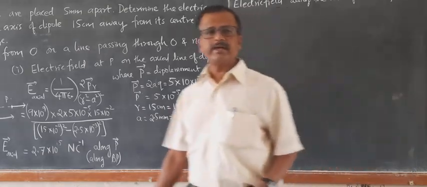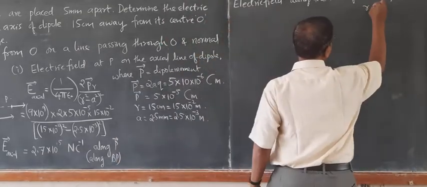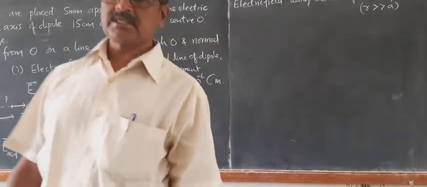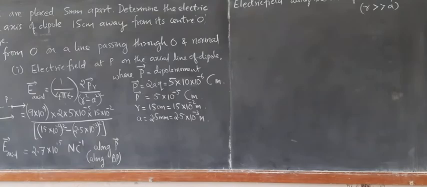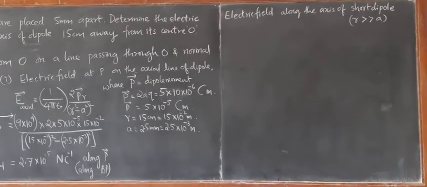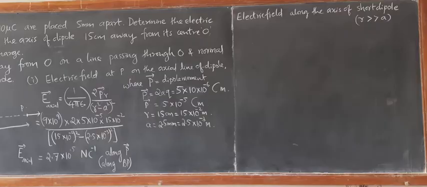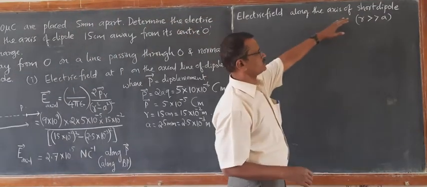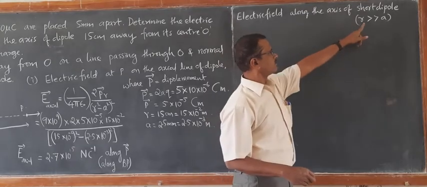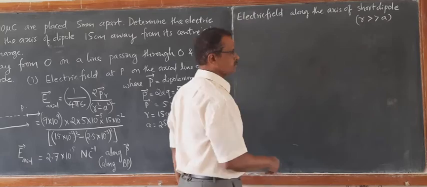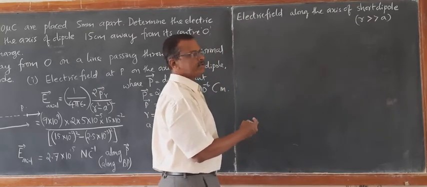A short dipole is the one wherein R is very much greater than A, or R is very much greater than 2A. Such a dipole is called a short dipole. So the short dipole is the one for which the distance R is very much greater than the dipole length 2A, or half dipole length A.